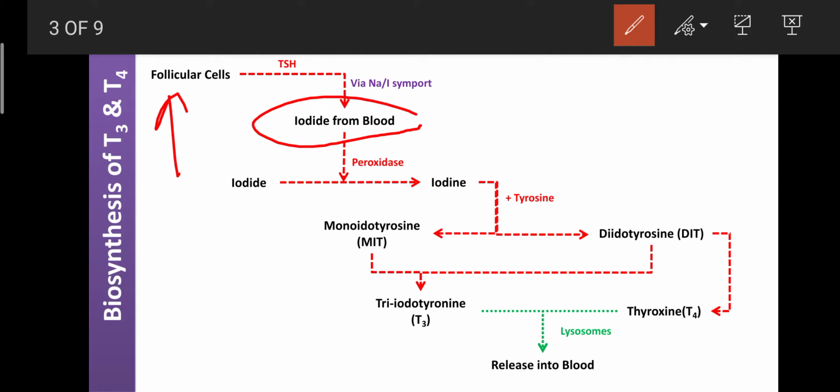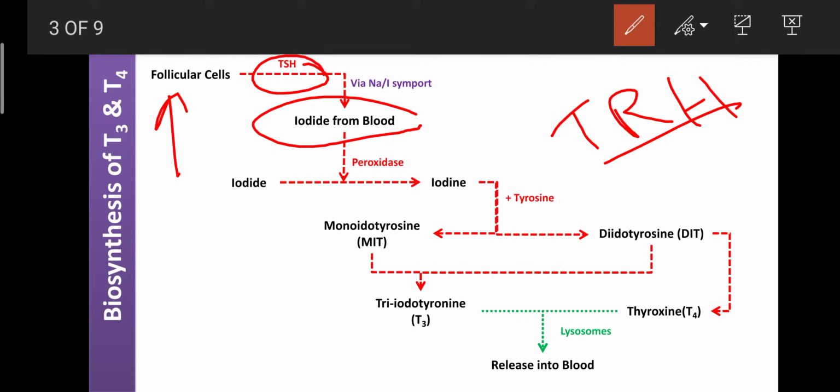That process occurs under the influence of TSH, that is thyroid stimulating hormone. It is one type of hormone secreted from the thyrotropes, and thyrotropes are a special type of cells present in the anterior pituitary gland. Here the hypothalamus secretes one hormone, a hypothalamic hormone known as thyroid releasing hormone.